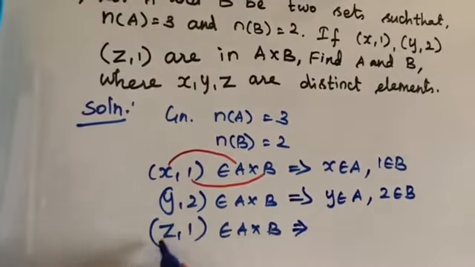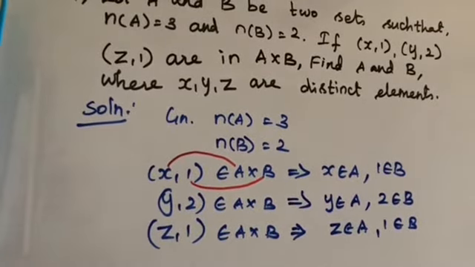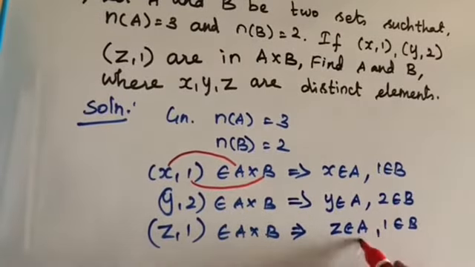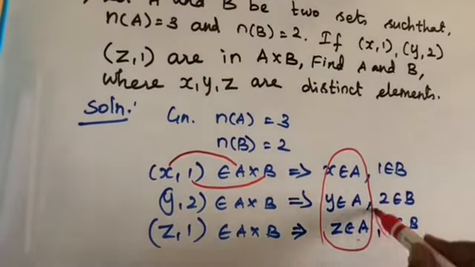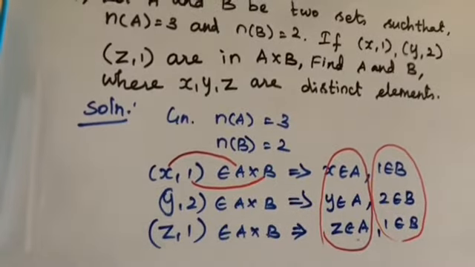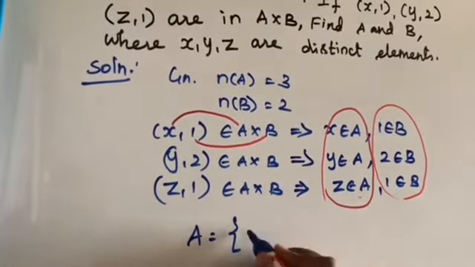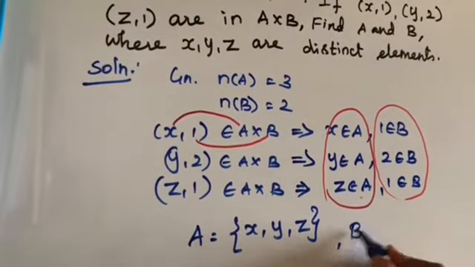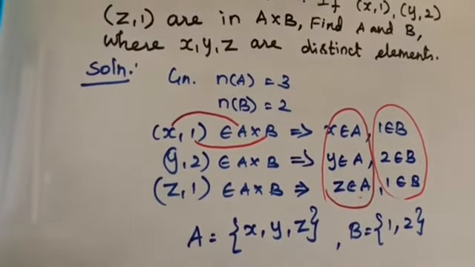This implies z belongs to A and 1 belongs to B. Now x, y, z are distinct elements. It's also given that in the set A there are 3 elements, and in the set B there are 2 elements, 1 and 2. So shall we write the set now? A is equal to the set of all x, y and z. Similarly, B is equal to the set of all 1 and 2. So here we found the sets A and B.